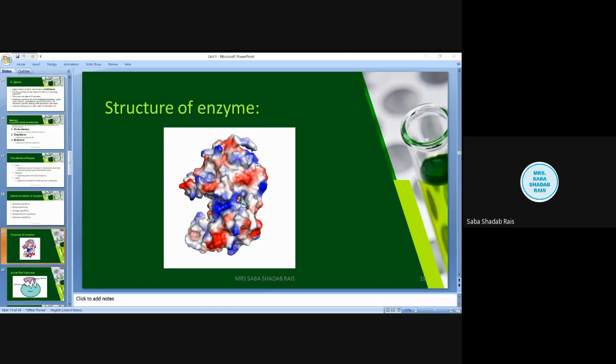So E plus S will give the ES, then this ES will give the EP, and this EP will give E plus P. Let us discuss the reaction. The enzyme binds with the substrate, so that is E plus S, and after binding, the substrate will form the enzyme substrate complex.